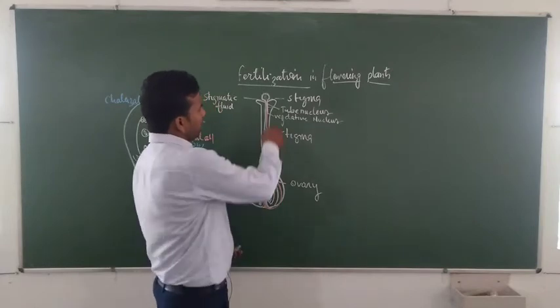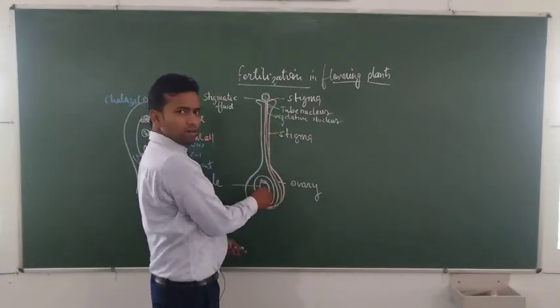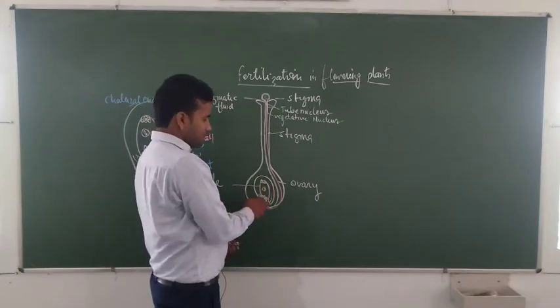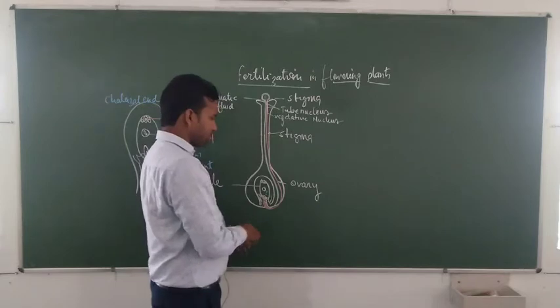Now, when the pollen tube of the pollen grain moves into the ovule or embryo sac, it releases both male gametes.